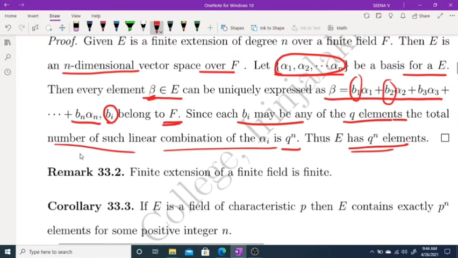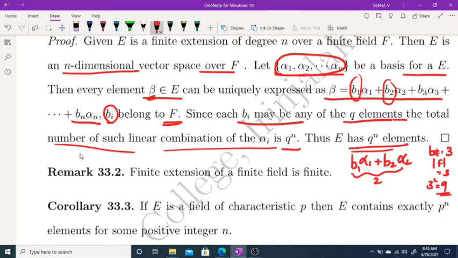For example, consider a two-element case: b1 alpha 1 plus b2 alpha 2, where each bi may take 3 values, that is the cardinality of F equals 3, and here the degree is 2. So as per this result, E has 3 raised to 2 elements, that is, 9 elements.